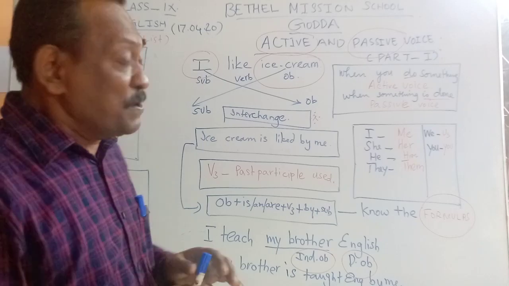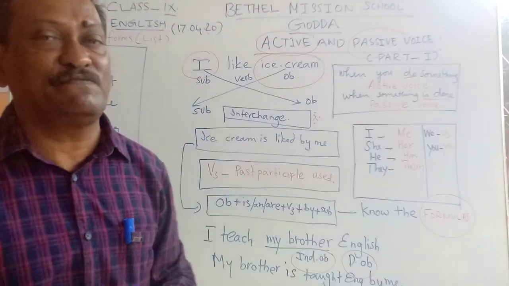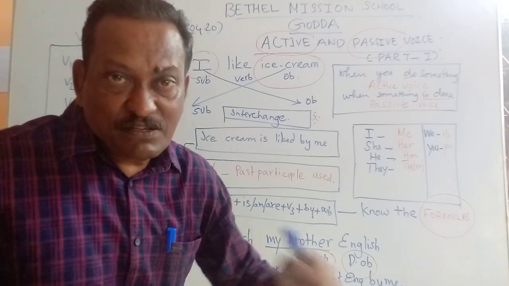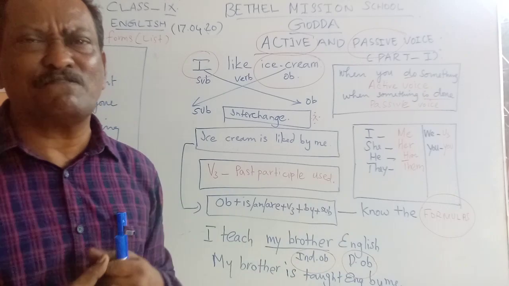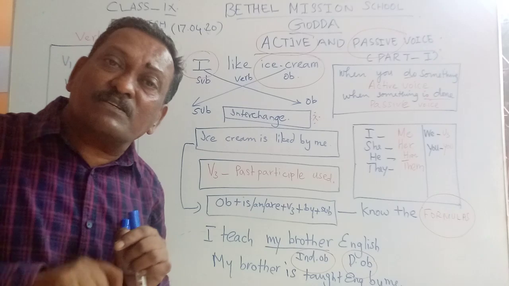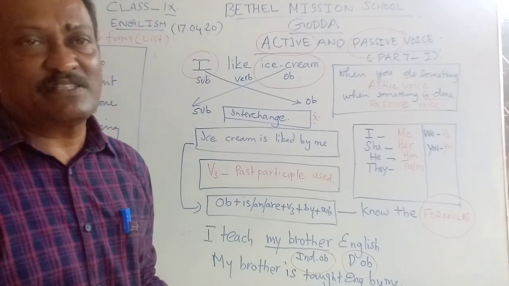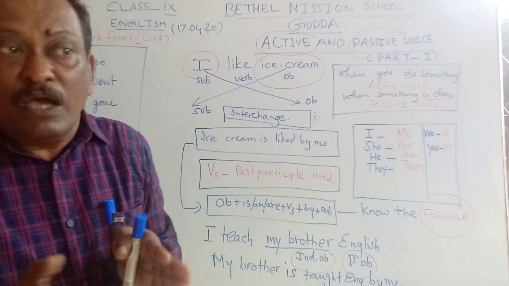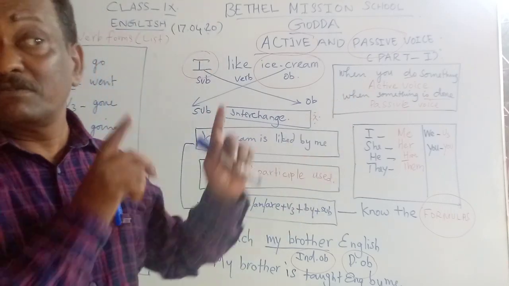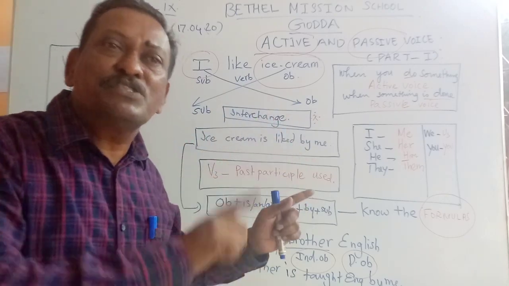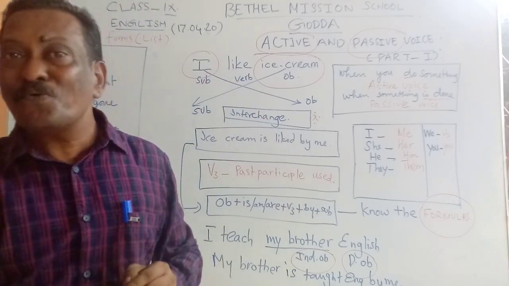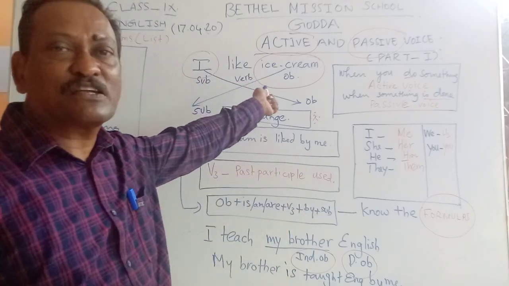What is the concept? When you do something by yourself, it is said to be in the active voice. I run a race. You do something, running a race. So, that is in the active voice. You can easily find out from the sentence. I practice grammar every day. What does this sentence tell you? You do something. She makes beautiful drawings. She does something here. And what does she do? She makes some beautiful drawings. So, when the subject is doing something, that is said to be in the active voice.